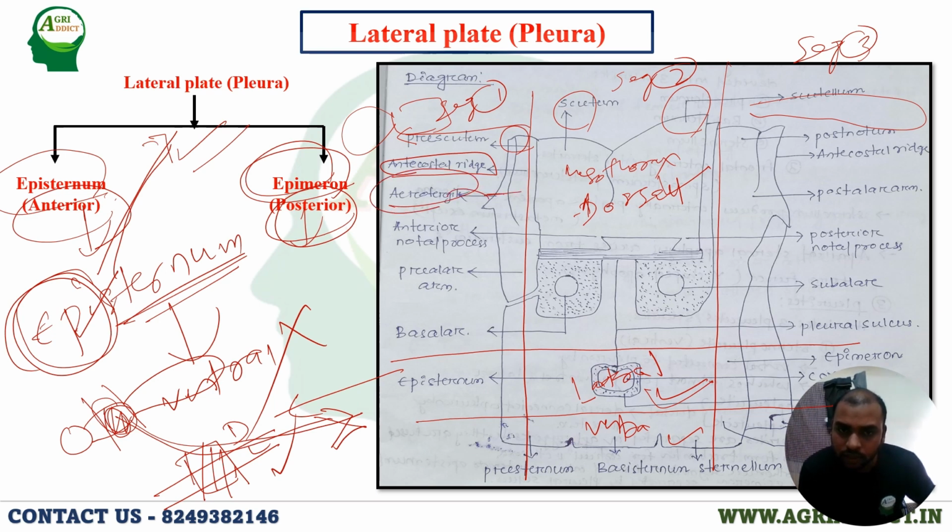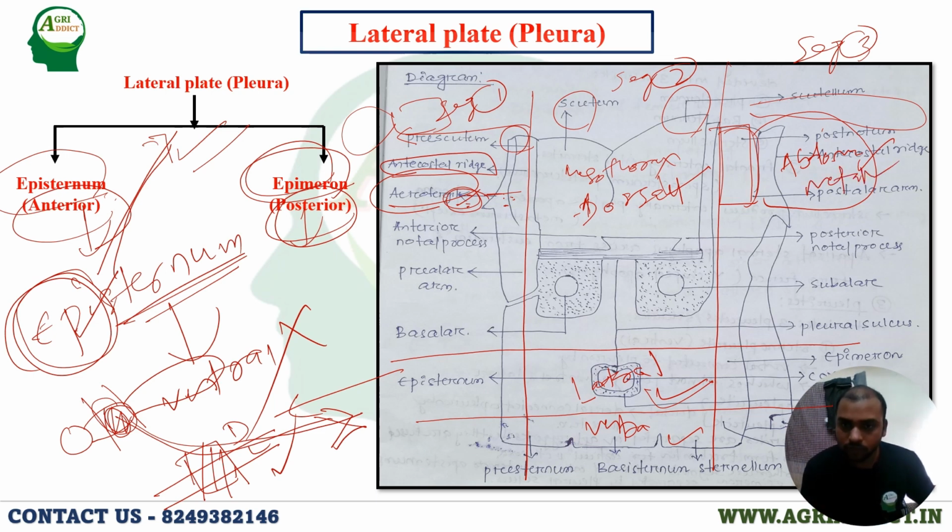Before the acrotergite, the pronotum is present. That is called the prothorax. Then this is called the postnotum. After the postnotum, the abdomen will be there, or maybe the metathorax will be there.